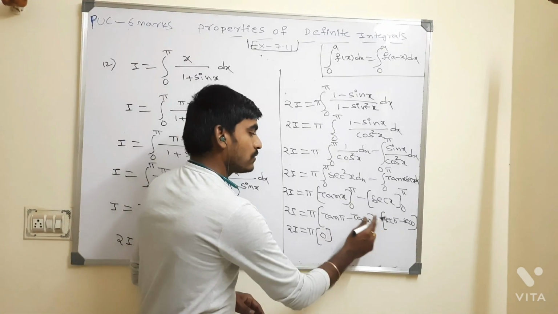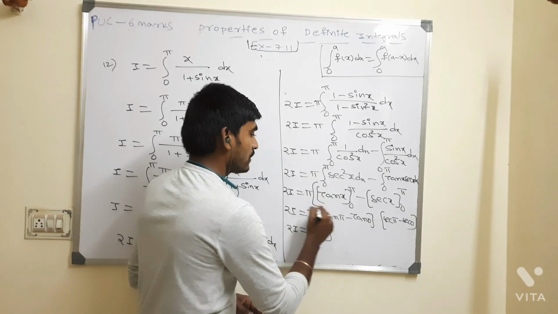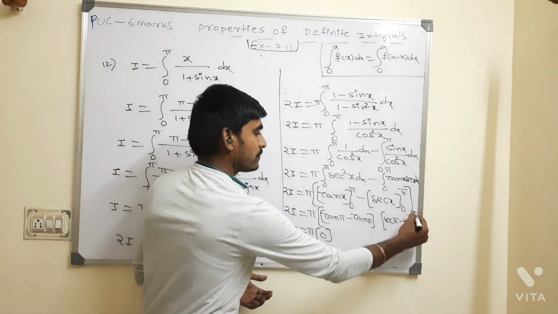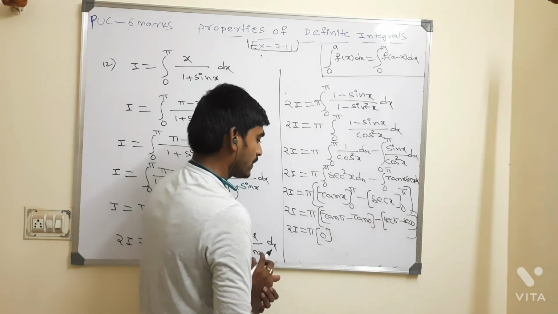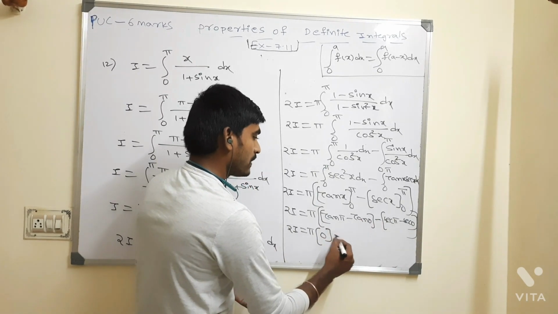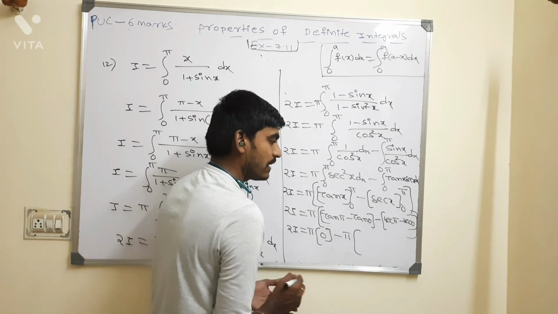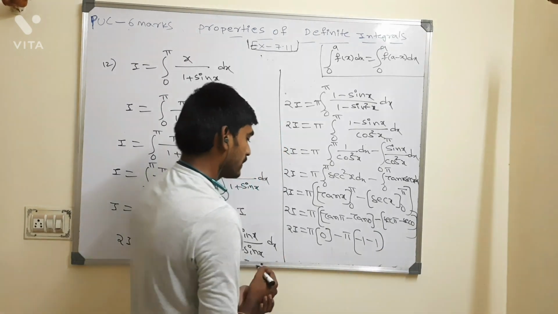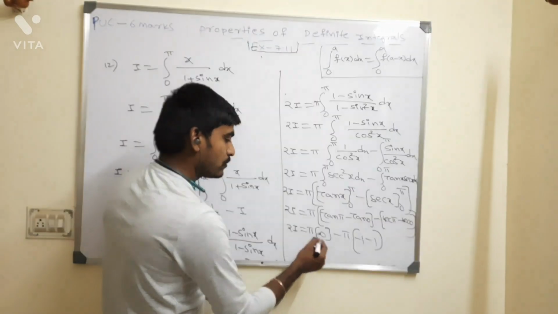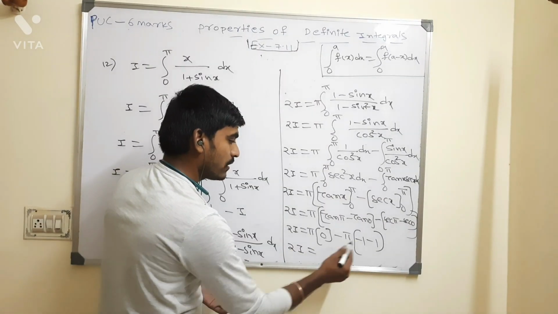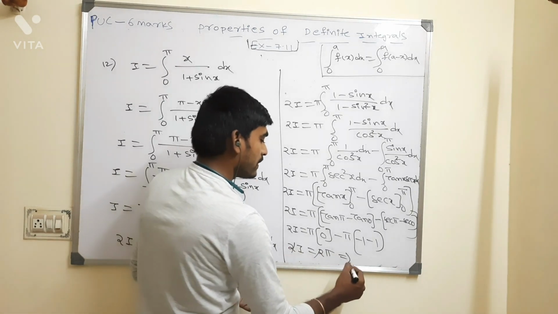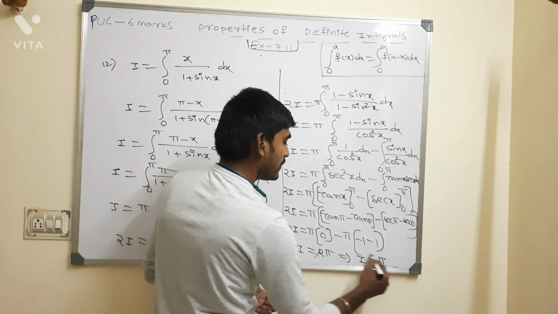And this pi you multiply directly with each and everything; you should keep brackets. So now if you multiply pi, minus pi times secant pi, whose value is minus 1, minus secant 0, which is also 1. Anyhow, 0 into anything is 0. 2I equal to minus pi times minus 2. Minus into minus is plus, 2 pi. The 2 gets cancelled. Then the answer is I equal to pi squared by 2... I equal to pi.